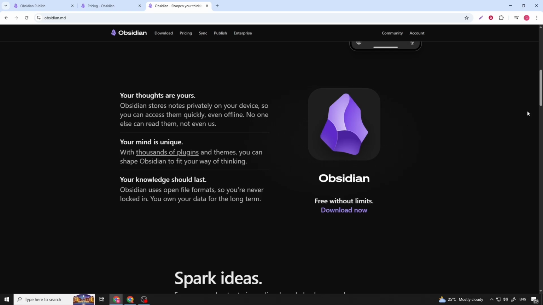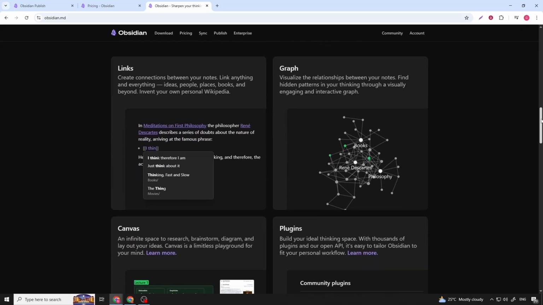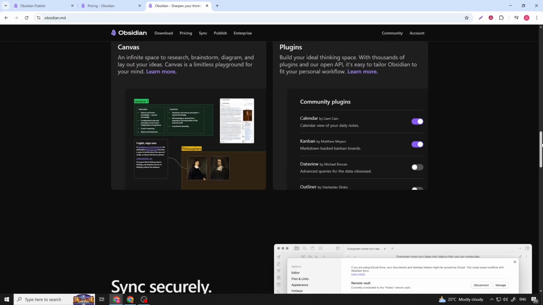On the downside, Obsidian has a steeper learning curve. Beginners may feel overwhelmed by Markdown, plugins, and setup choices, and it requires time and experimentation to build a truly useful system. Collaboration is also limited compared to tools like Taskade, making it less suitable for real-time team workflows or task-driven environments.